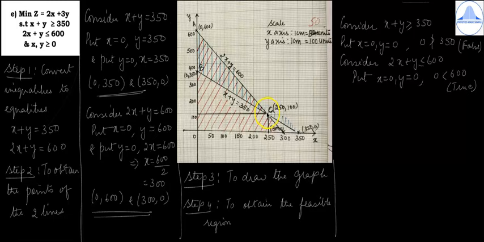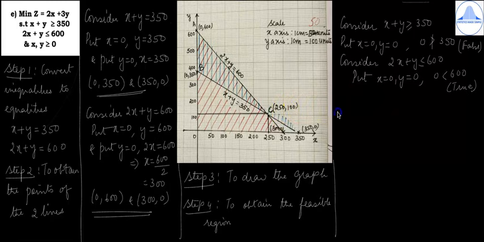From this point you draw a perpendicular to the x-axis. It will touch the x-axis at 250, and from this point draw a line parallel to the x-axis. It is touching the y-axis at 100. So C, the point is 250, 100.